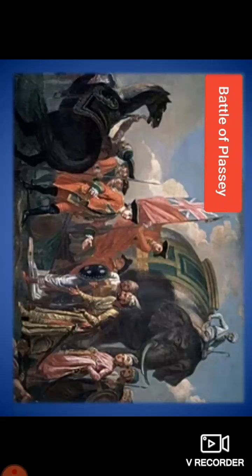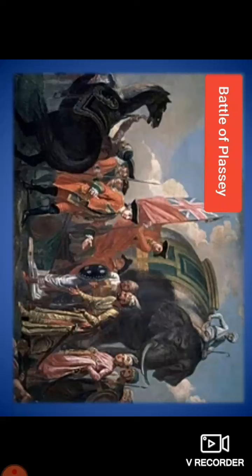Then what is meant by the Battle of Plassey? In the year 1757, under the leadership of Robert Clive, the commander-in-chief of the British Army defeated Siraj-ud-Dawla, the Nawab of Bengal at Plassey, and this war is known as the Battle of Plassey. It laid the foundation of the British Empire in India.